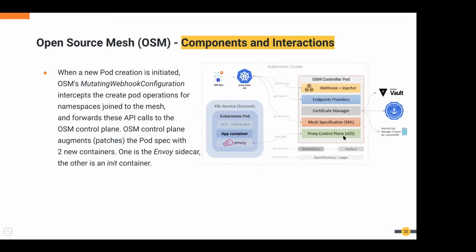And then we have the proxy control plane, which controls the service proxy. Here, with your service, we have the Envoy service proxy as a sidecar. And also there is another container created through this registration process.